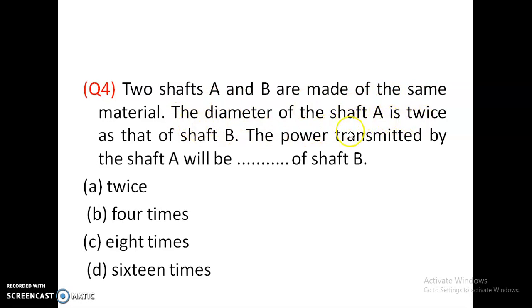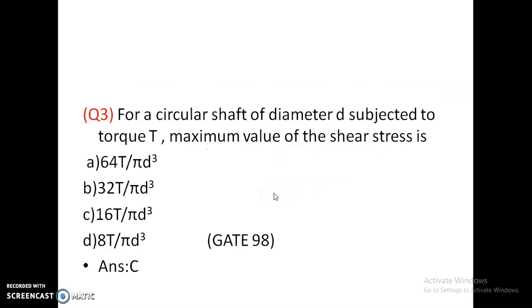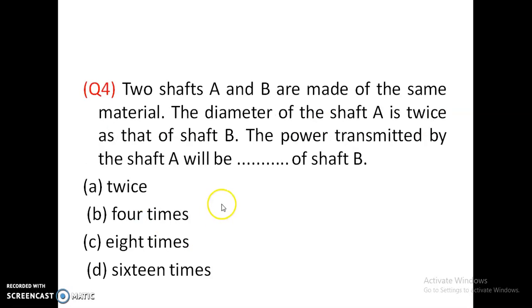Two shafts A and B are made of the same material. Diameter of shaft A is twice that of shaft B. The power transmitted by the shaft will become, as tau equals 16 T by pi D cube, if the diameter increases 2 times, the torque increases 8 times. The power transmitted by the shaft, because P equal to 2 pi N T by 60, so torque is directly proportional to the power. So it increases by 8 times.